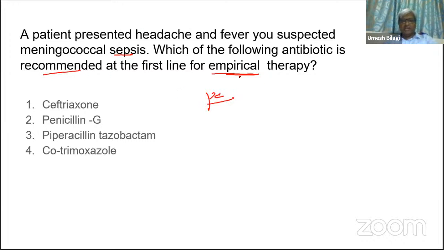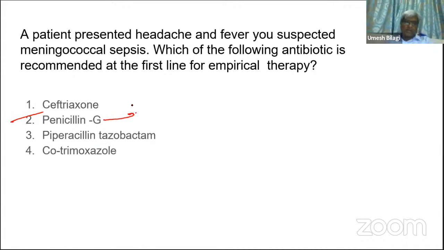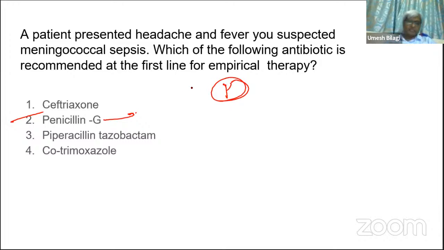Penicillin G is the best drug, but the question says empirical therapy. Focus on this. If it was specific therapy, penicillin G would have been given. When dealing with meningococcus, confirm penicillin sensitivity. After culture sensitivity, you can switch from ceftriaxone to penicillin G.